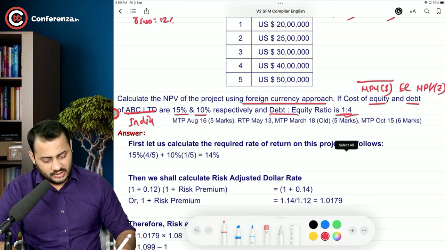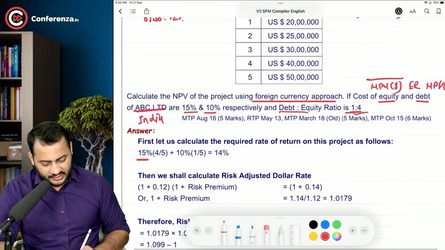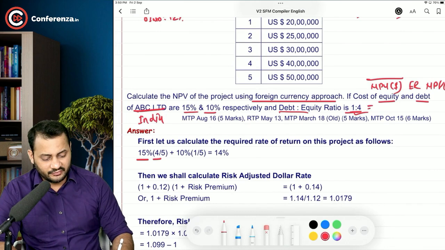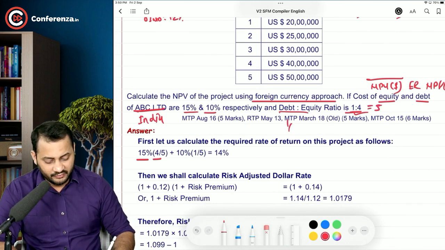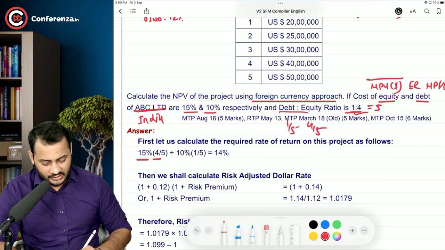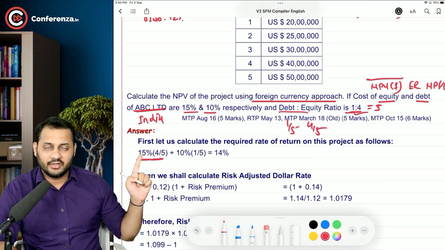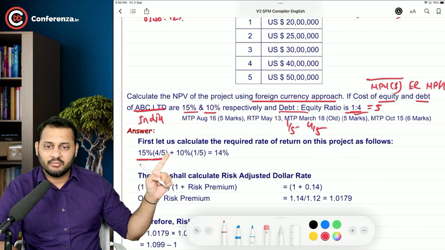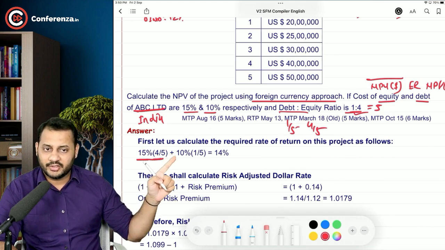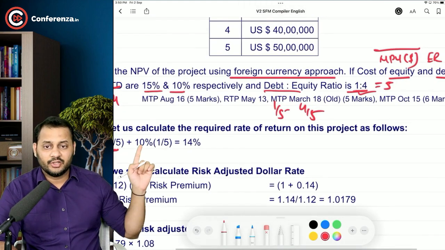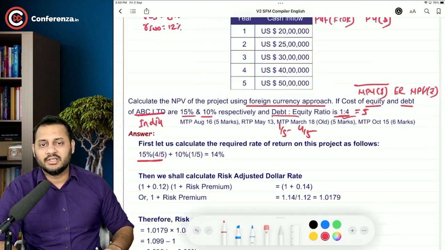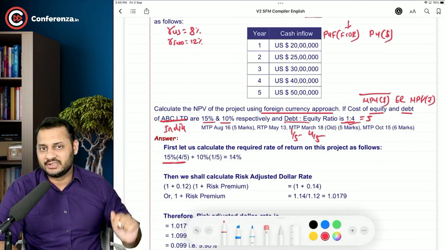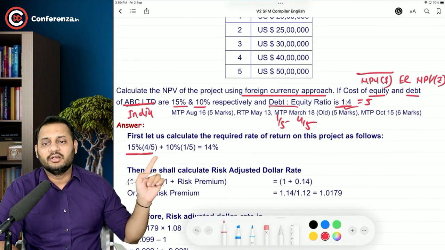So 15% into 4 by 5, total weight is 5, right? 1:4 means total weight is 5. Debt is 1 by 5, equity is 4 by 5. So cost of equity into weight of equity plus cost of debt into weight of debt. One more thing that you need to apply here is 1 minus tax after the cost of debt, but there is no data related to taxation is given. So that's why we have not applied it.